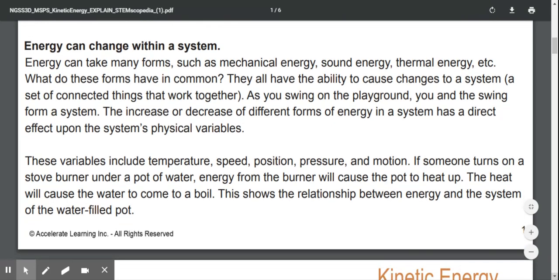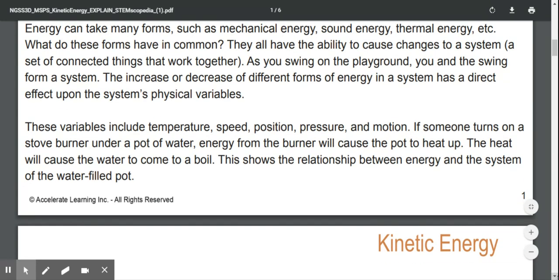Energy can change within a system. Energy can take many forms, such as mechanical energy, sound energy, thermal energy, etc. What do these forms have in common? They all have the ability to cause changes to a system, a set of connected things that work together. As you swing on the playground, you and the swing form a system.